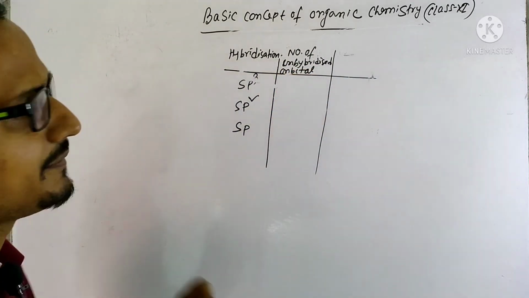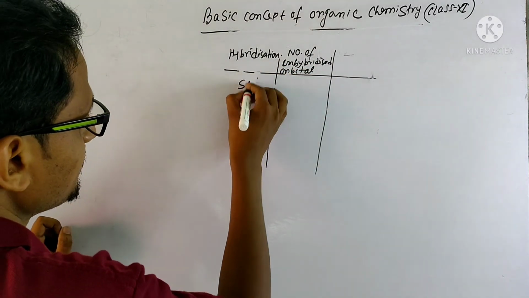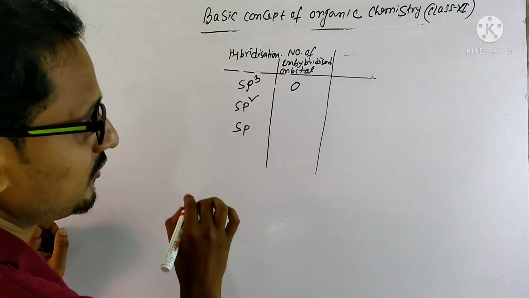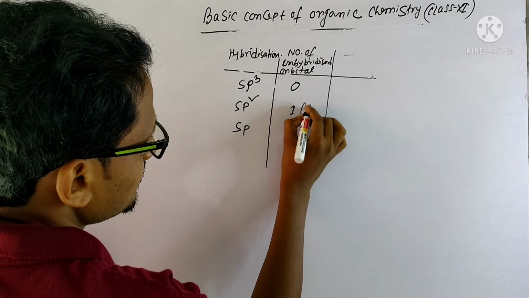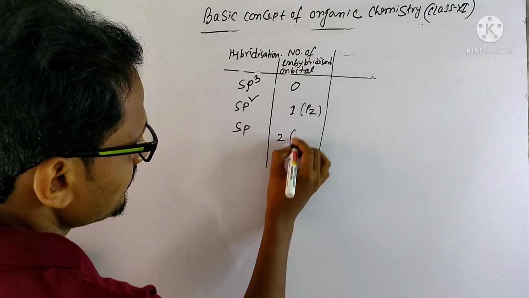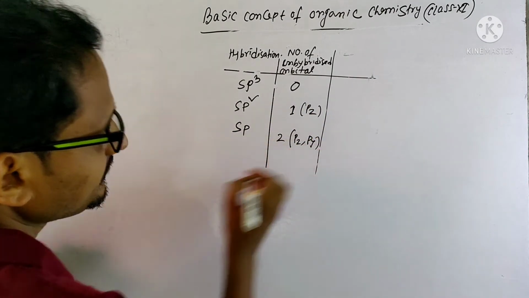The number of unhybridized orbitals in case of sp3 is 0. For sp2 we have seen it is 1, which is pz, and for sp it is 2, pz and py.